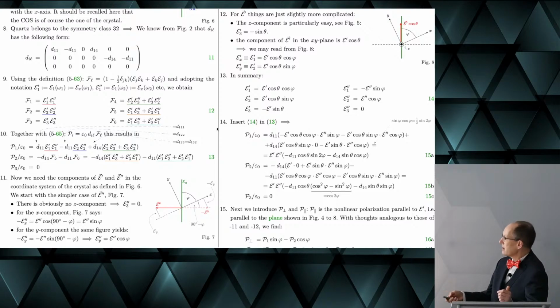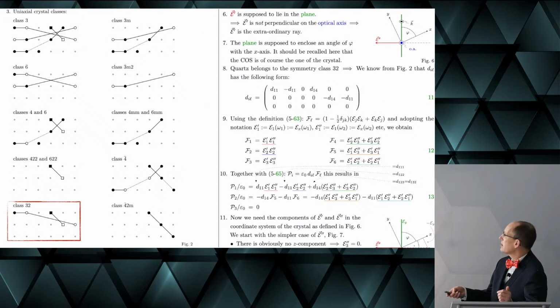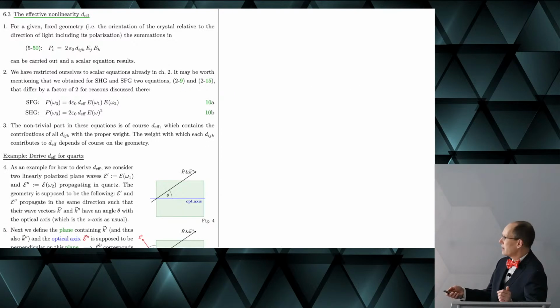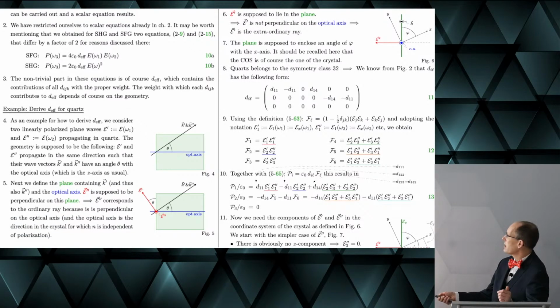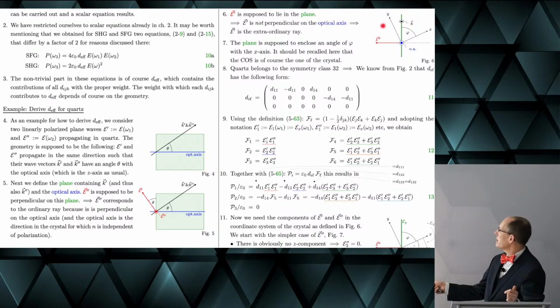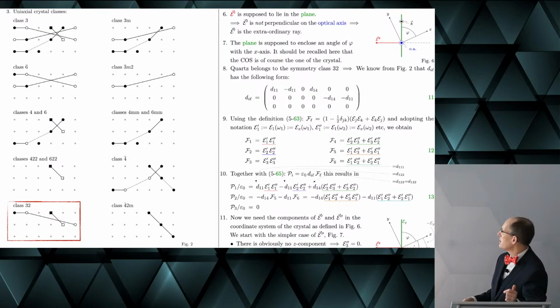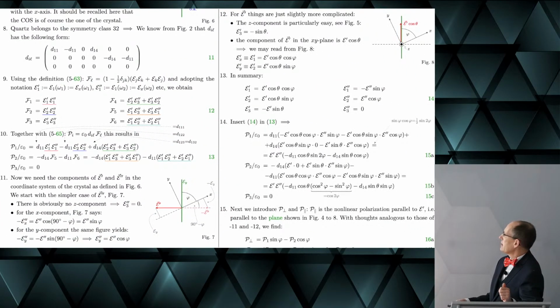And theta, you may remember, was this angle, the angle between K and the optical axis, and phi, once again, so here you see the optical axis and the K vector going through this plane in an inclined way. Therefore, I draw it kind of distorted.